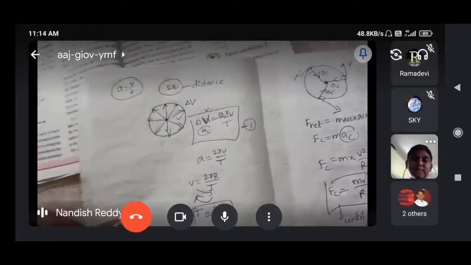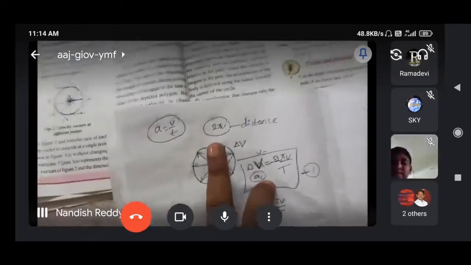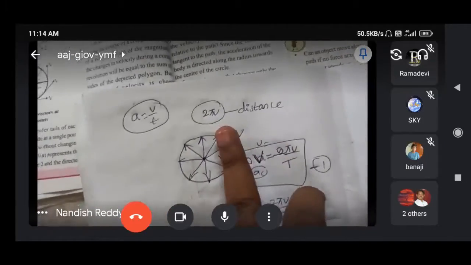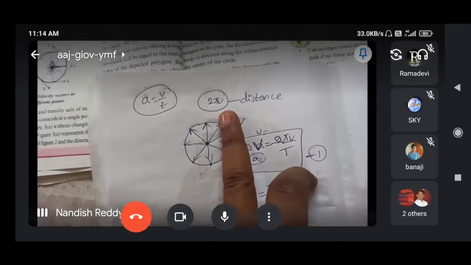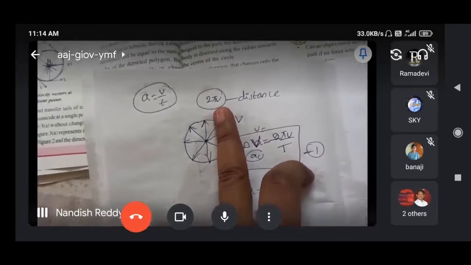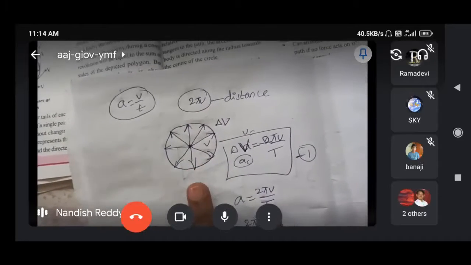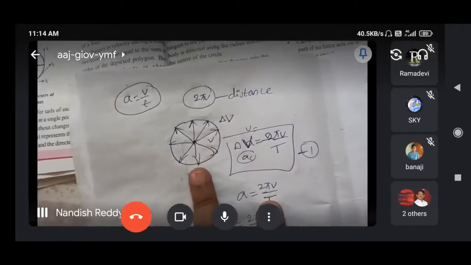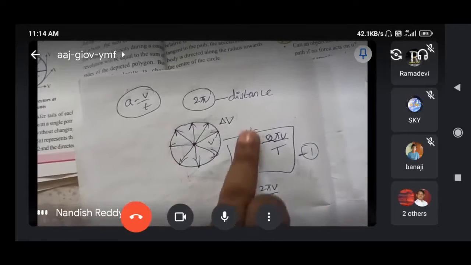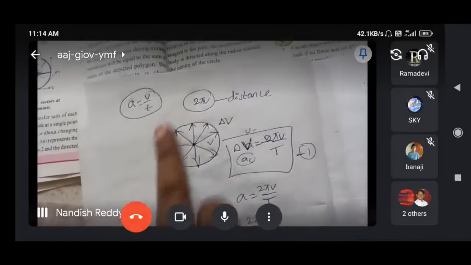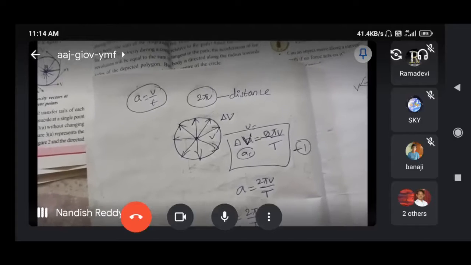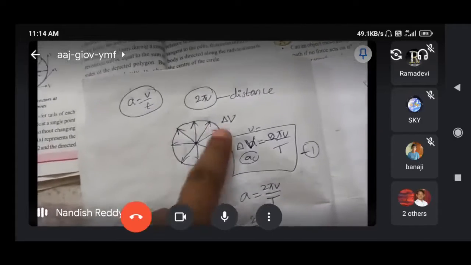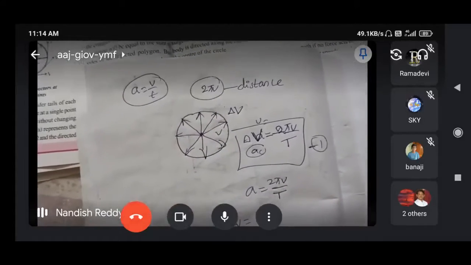See, 2 pi v is the distance. Actually, what is the perimeter of the circle? 2 pi r. But here why are we taking 2 pi v? Because here I am taking v as the radius, since we are going to find the acceleration and I am finding delta v, the change in velocity around a circular path.